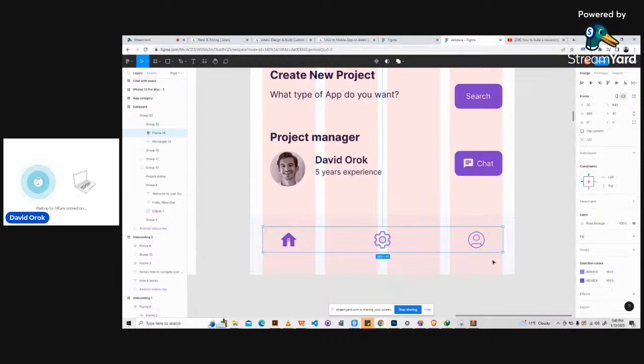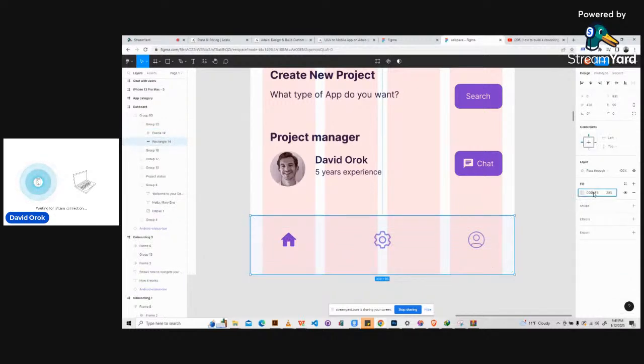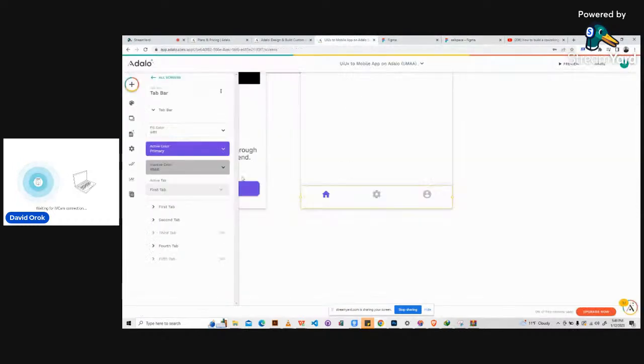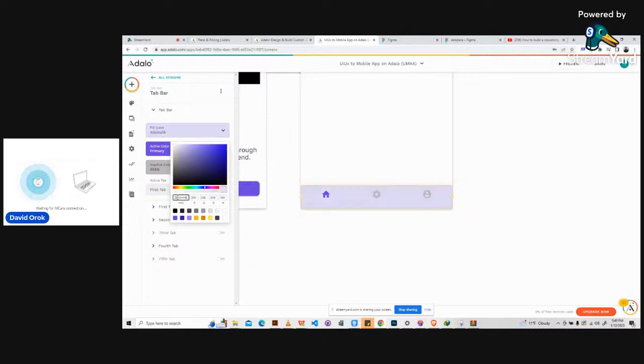Wait a minute, guys. Okay, this is the real color. So DDF. Okay, so let's go back to the app. Then the fill color here. Let's paste it and see what happens. Ooh, nice. So that's it.